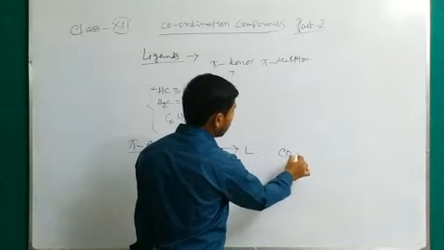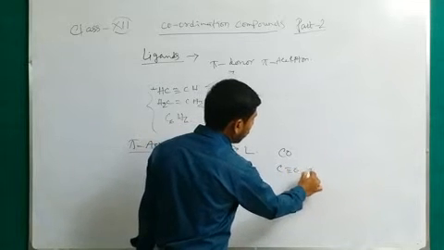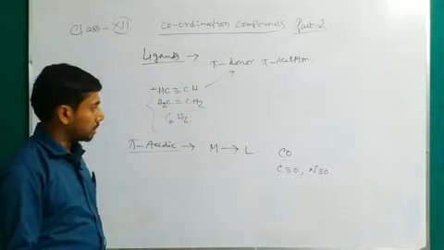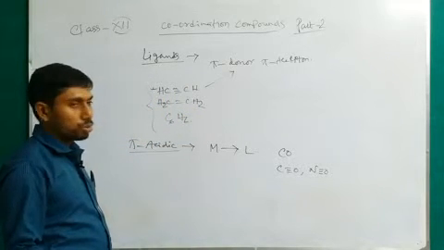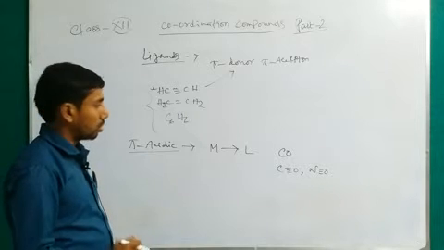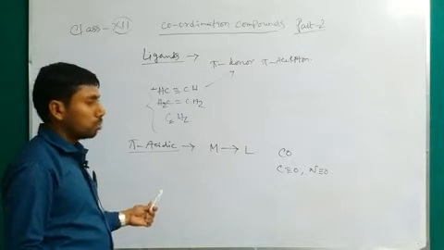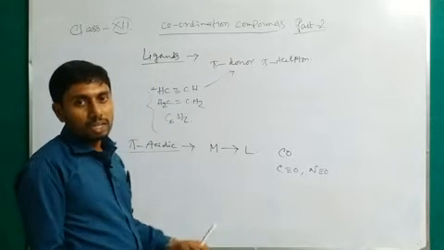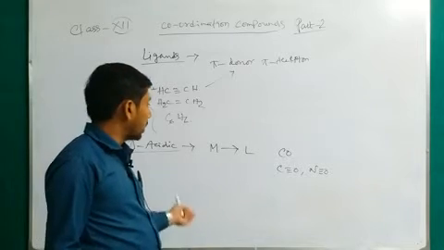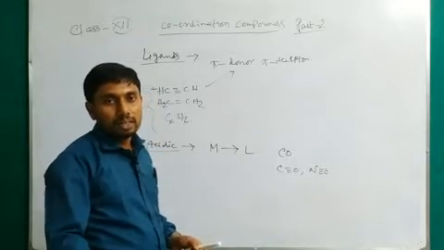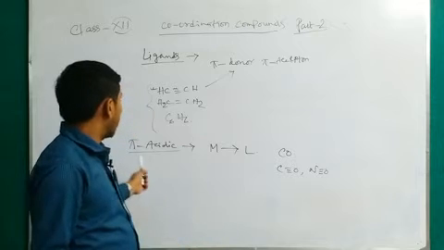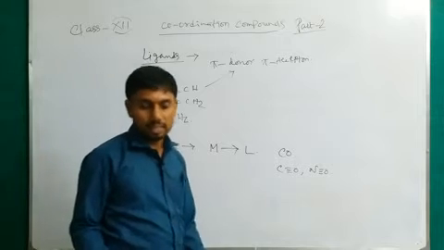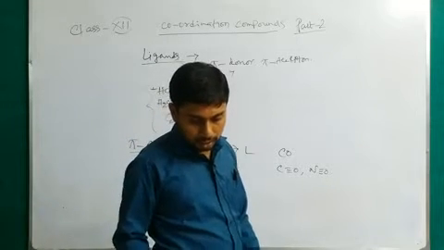Examples are carbonyl, that is C triple bond O, and nitrosyl, N triple bond O. Here both atoms have the capacity to donate electrons and also to accept back-bonded electrons. What is back bonding? It is also due to the stability of the complex entity, because with back bonding the interaction between the metal atom and the ligands is greater. So it is due to the stability, and this kind of ligand, carbonyl and nitrosyl, is known as the pi acidic ligands.